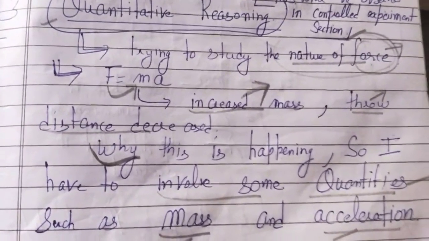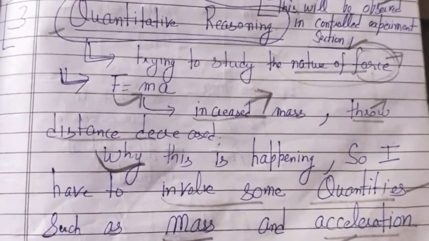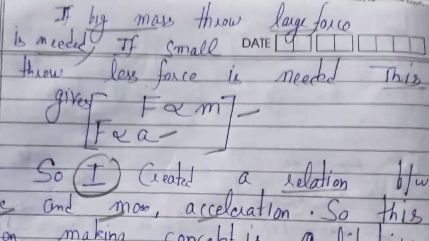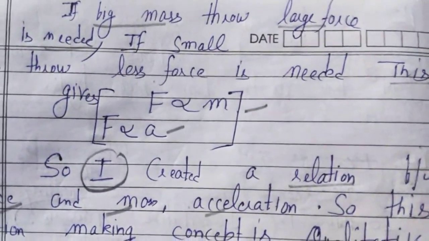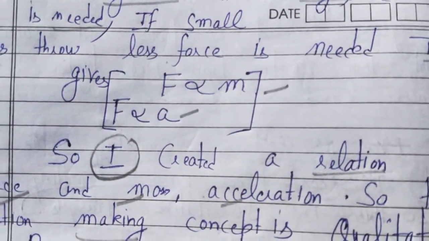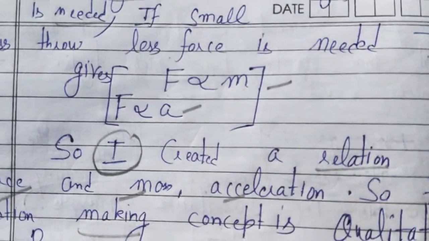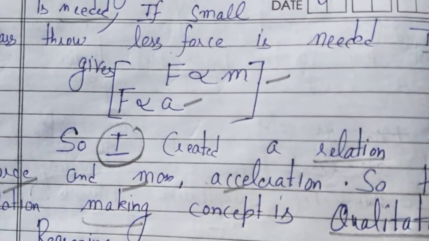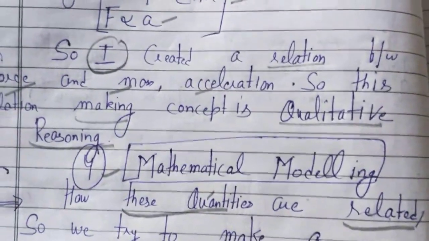So force is dependent on some other quantities like mass and acceleration. In order to understand a physical quantity, some other physical quantities are also studied and the relation between them is generated. So this is quantitative reasoning.